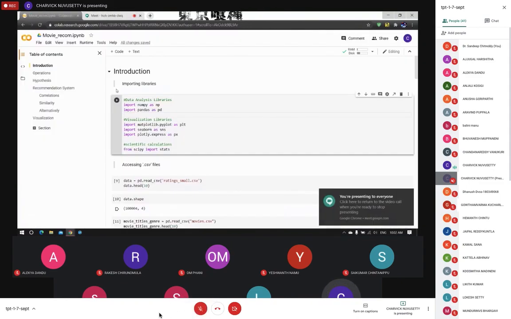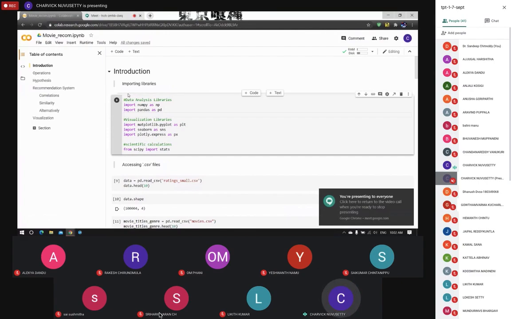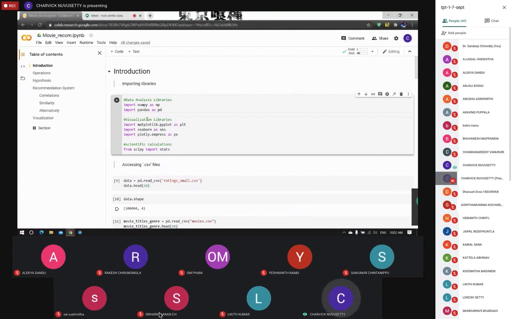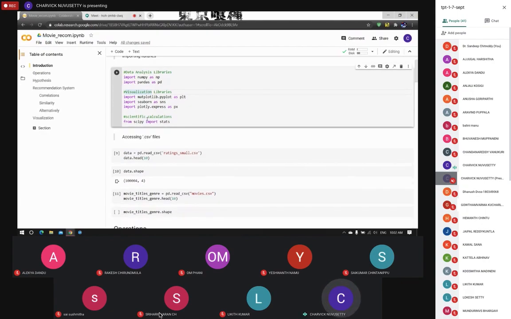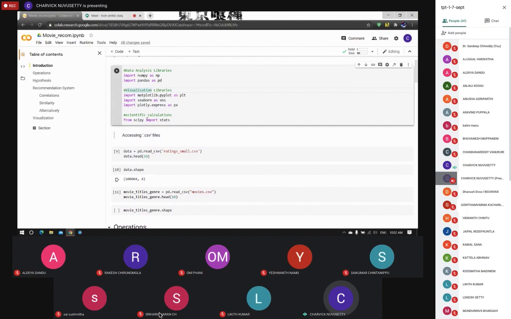Okay, now let us look at the code. The first step is to import all the libraries required for our project. We are using NumPy for mathematical calculations, Pandas for data manipulation and analysis, Matplotlib for plotting graphs. Seaborn is a data visualization library based on the Matplotlib library. Plotly.express is used to create entire figures at once. SciPy is used for scientific and technical computing.